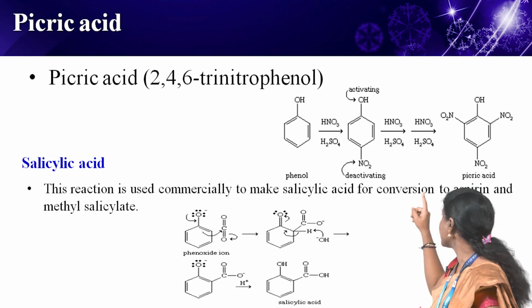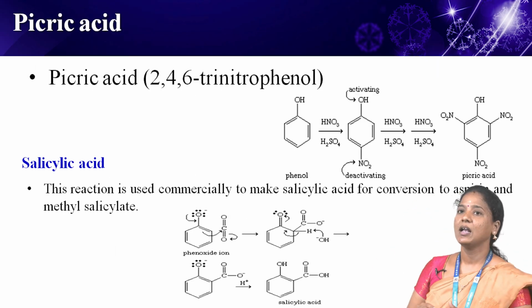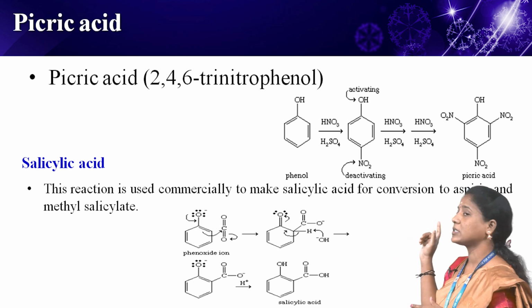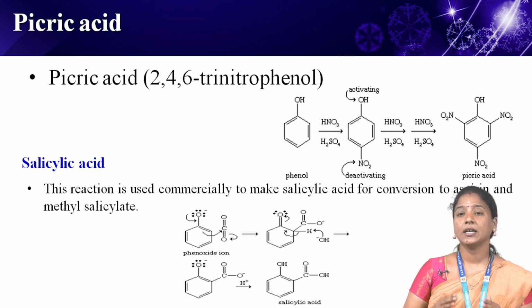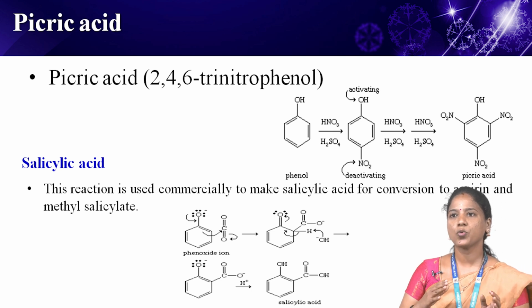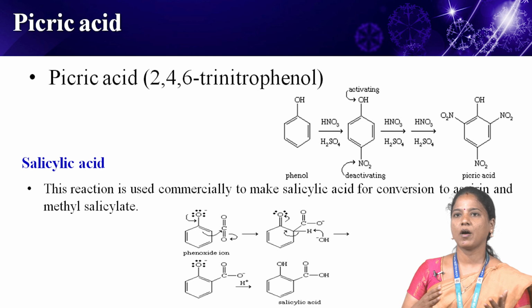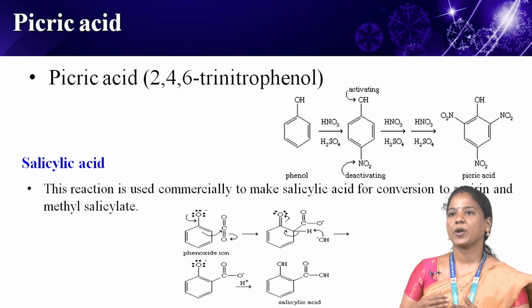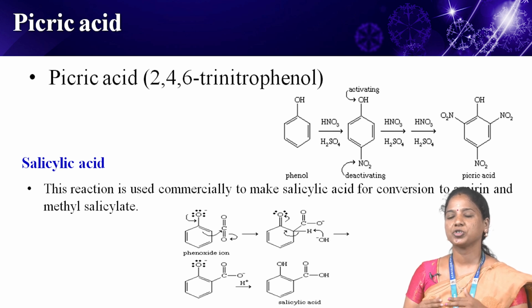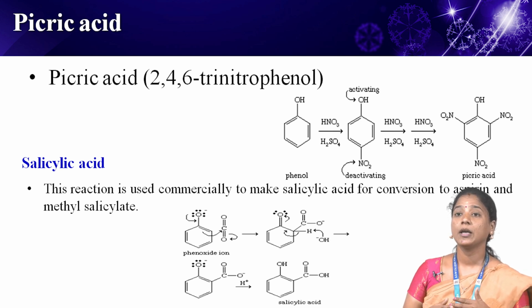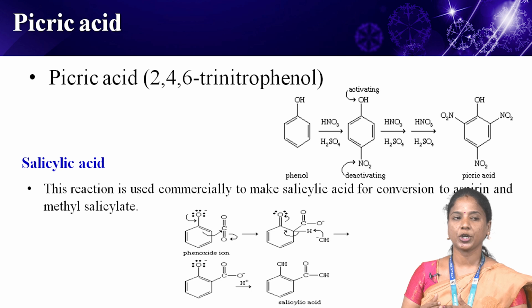Next one, picric acid. This is the structure of picric acid, also known as 2,4,6-trinitrophenol, made from phenol. It is an important explosive that was used in World War I. An effective explosive needs a high proportion of oxidizing groups such as nitro groups. Nitro groups are strongly deactivating, for example, they make the aromatic ring less reactive.